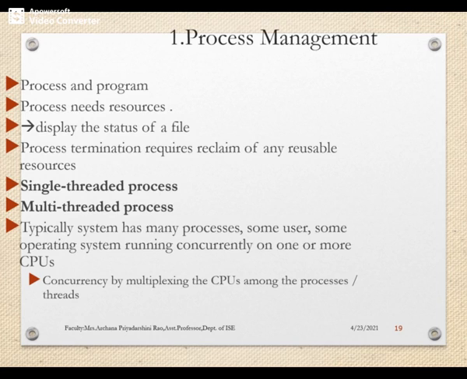A time-shared user program, like a compiler, is a process. Similarly, any task like sending output to the printer can also be a process. What do processes need? They basically need resources like CPU time, memory, files, and IO devices. And these resources are either given to the process when it is created or allocated to it while it is running.